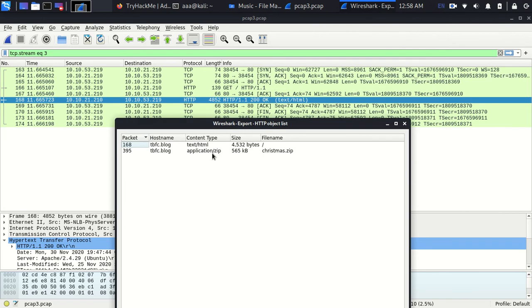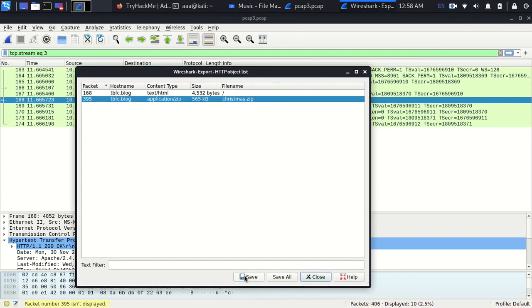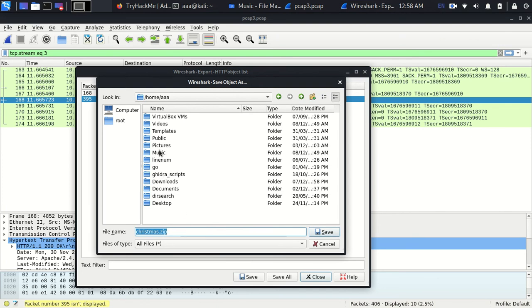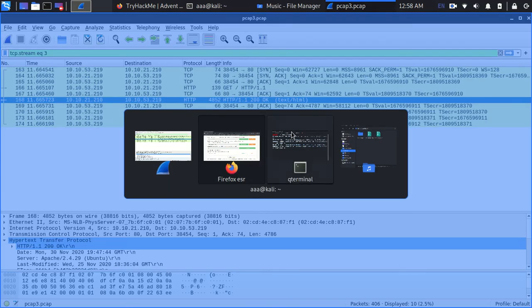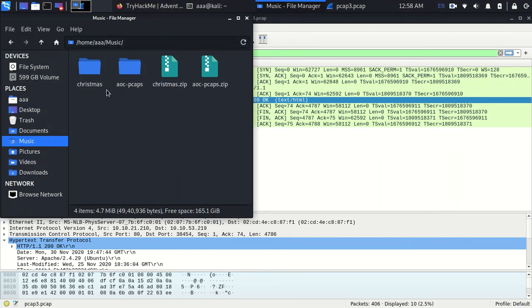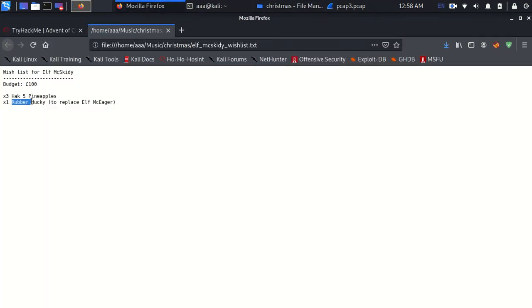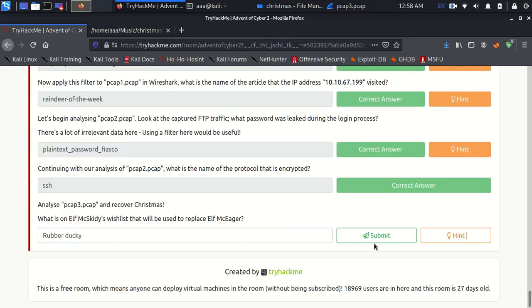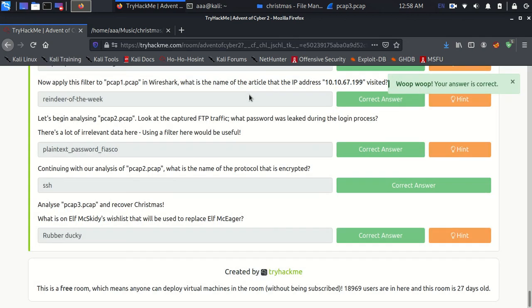Clearly you can see that there was a transfer of a zip file which was captured by Wireshark. So we can just save the zip file to ourselves. I'll save this in the music directory, close this, go to music and extract here, and we have it. This is the wish list which says rubber ducky to replace elf McKeeger. So the answer is rubber ducky, and the hint says to use a filter. Yeah, maybe it wasn't a filter exactly.